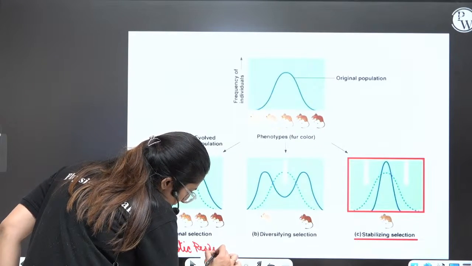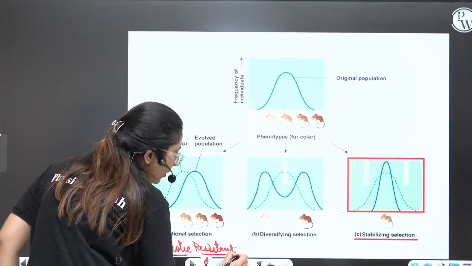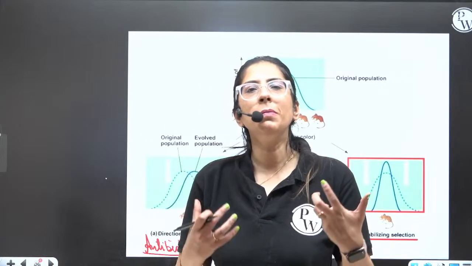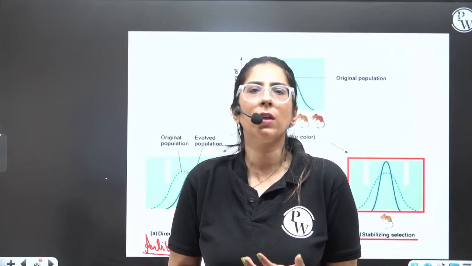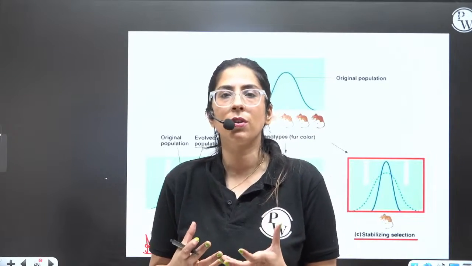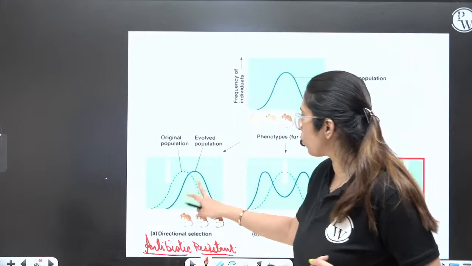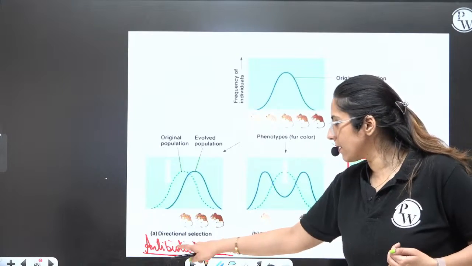So those which are antibiotic resistant are selected. Nowadays it is like this: whenever we do not complete the course of antibiotics, the antibiotic will not function in the next infection. The reason is that the bacteria will become antibiotic resistant. So only antibiotic resistant bacteria will be selected by nature. So this is antibiotic resistance.